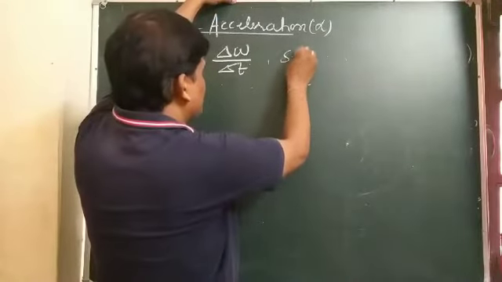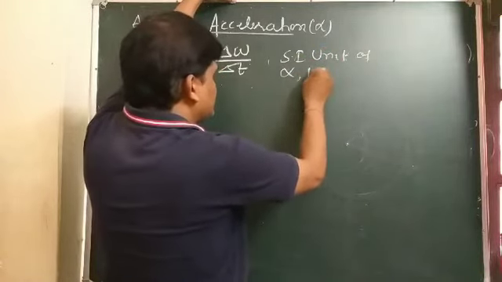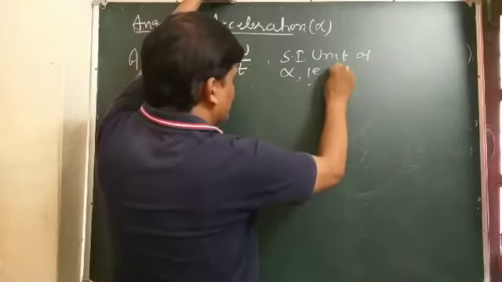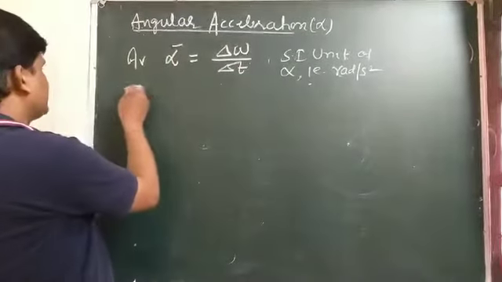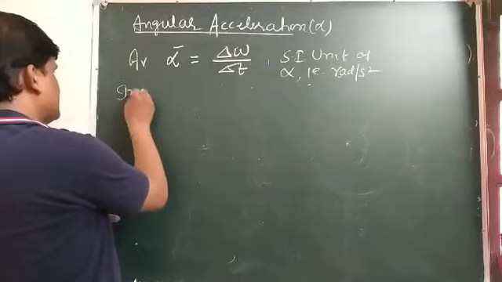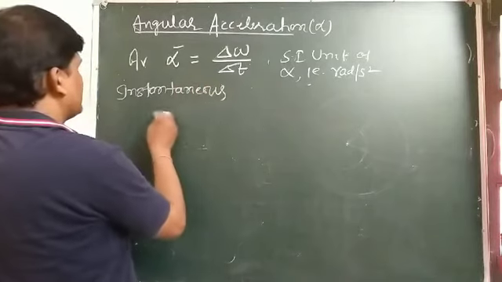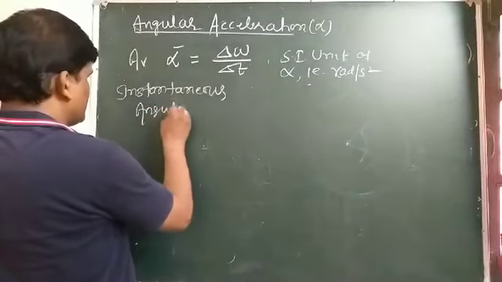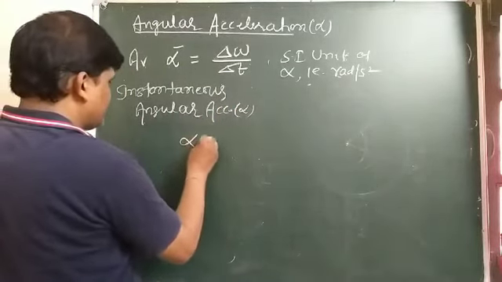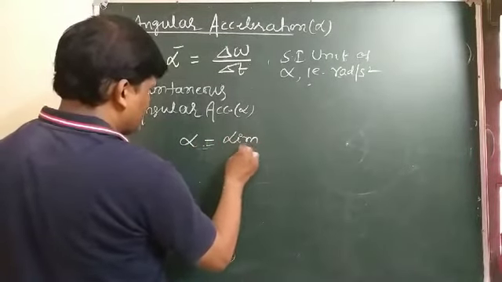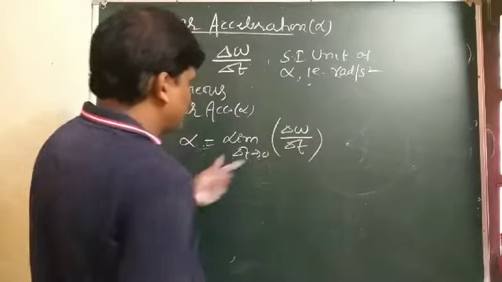So the SI unit of alpha is radian per second square. And instantaneous angular acceleration, alpha, can be written as the limiting value as delta t tends to 0 of delta omega by delta t.